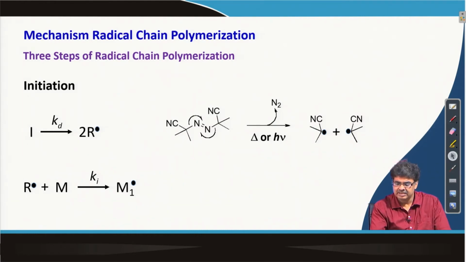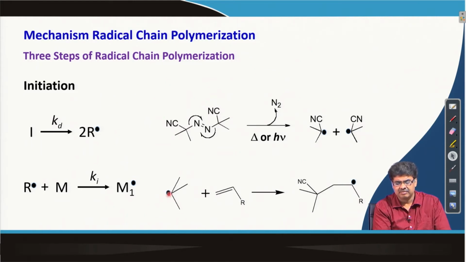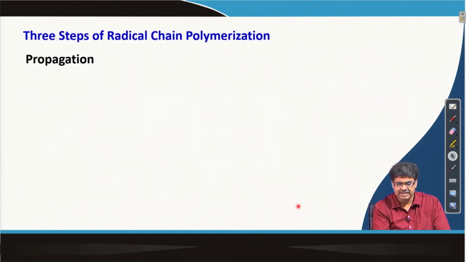This is the initiation step. As I showed, the radical first attacks the monomer to form this first chain initiating radical.